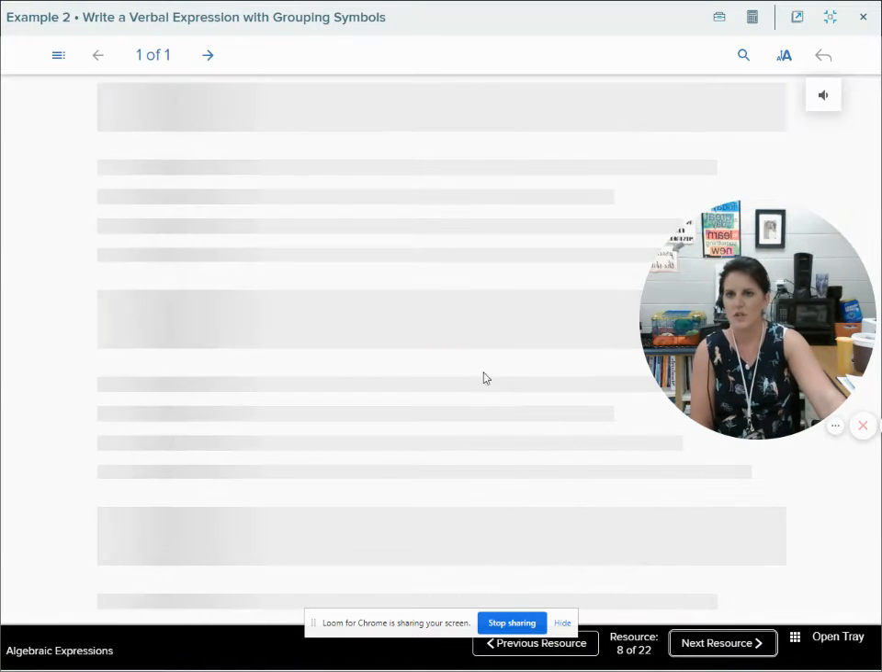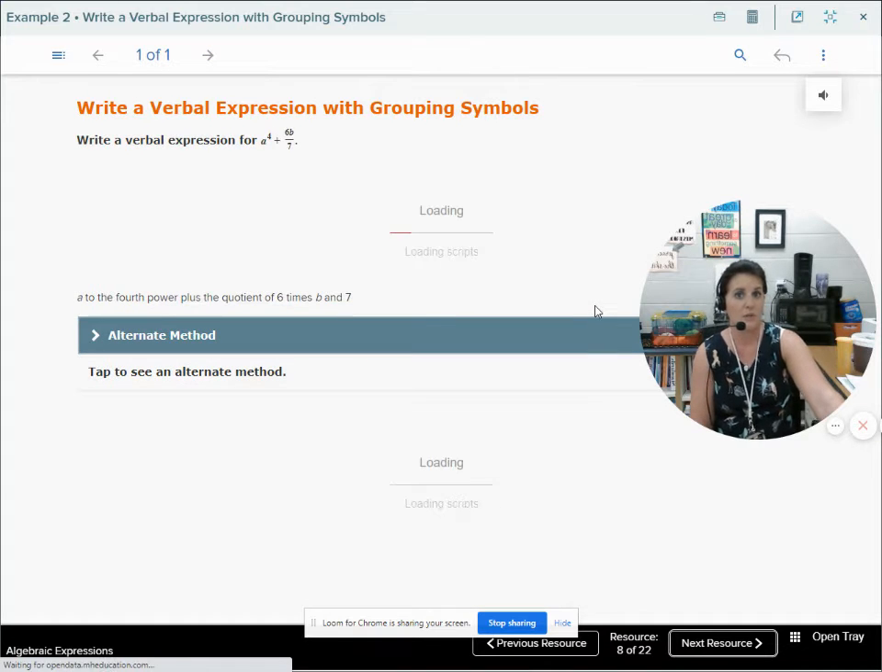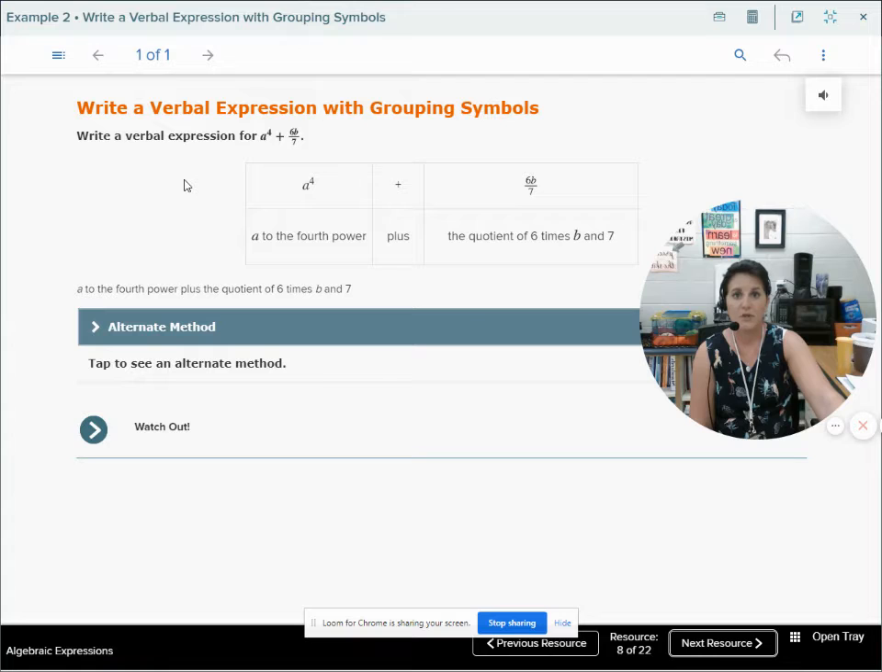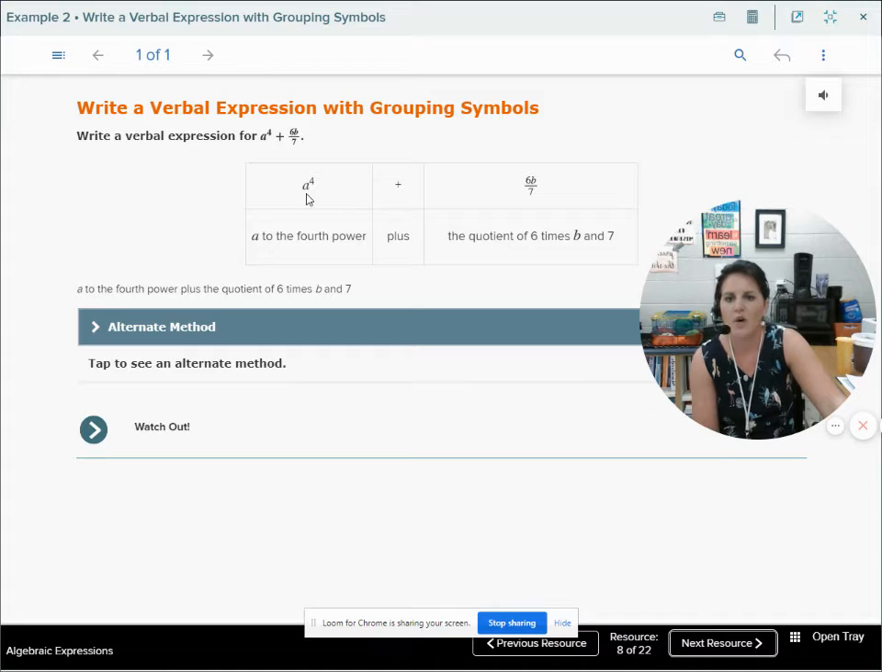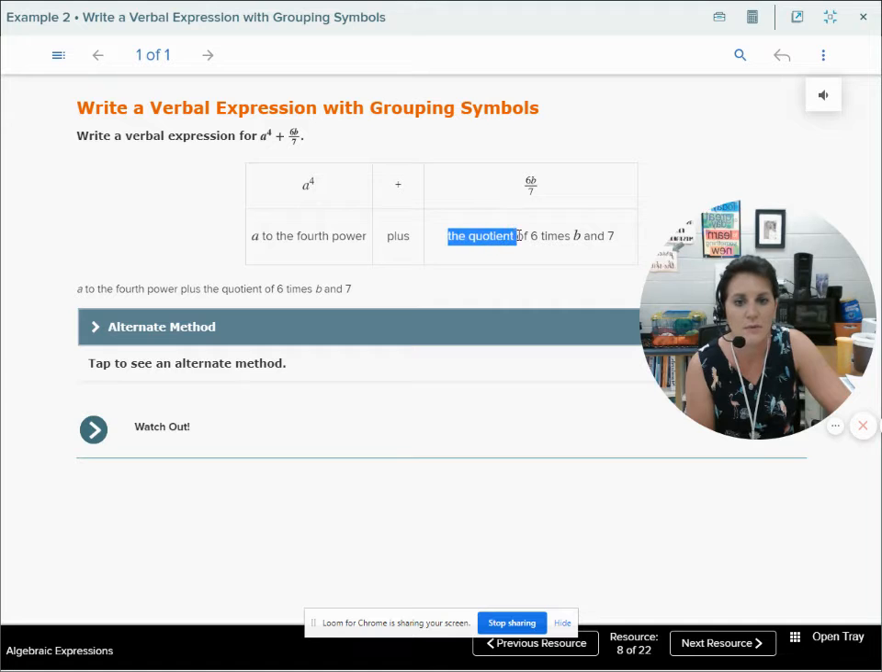Okay, example 2 in your workbook. I hope you're following along in your workbooks. If not, I hope you're taking notes if you haven't got a workbook yet. Write a verbal expression for a to the 4 plus 6b divided by 7. We know a to the 4 means a to the 4th power, increased by, or plus, the quotient. Quotient is the answer to a division problem. So we've got the quotient of 6 times b and 7, or divided by 7.